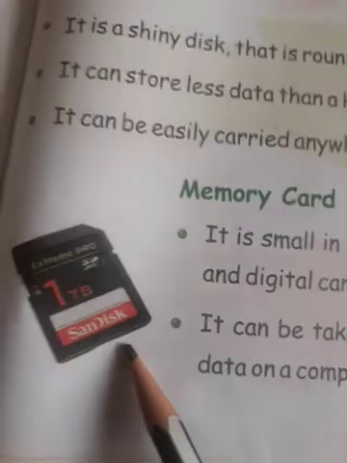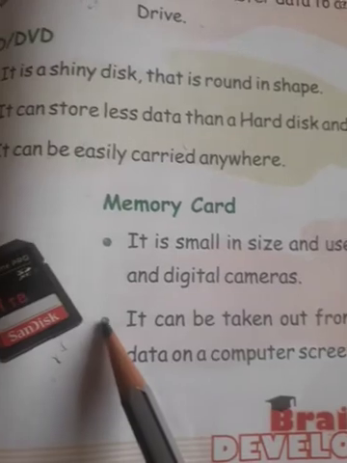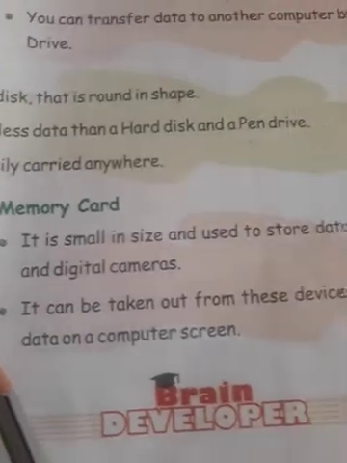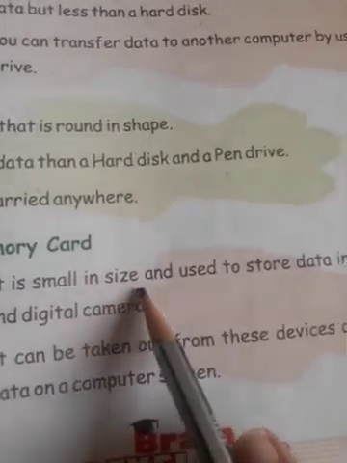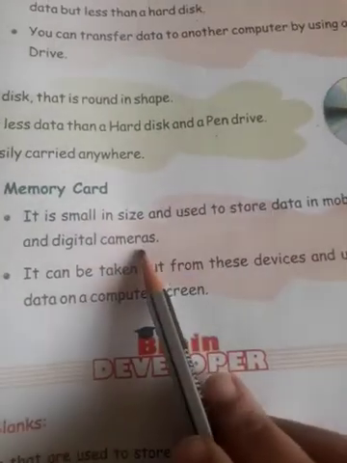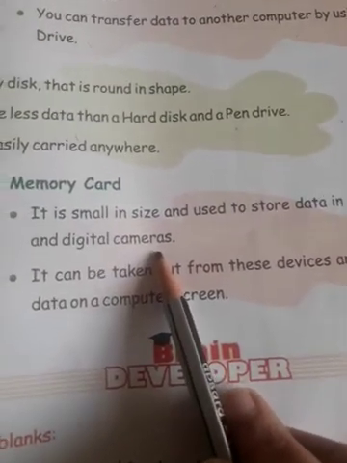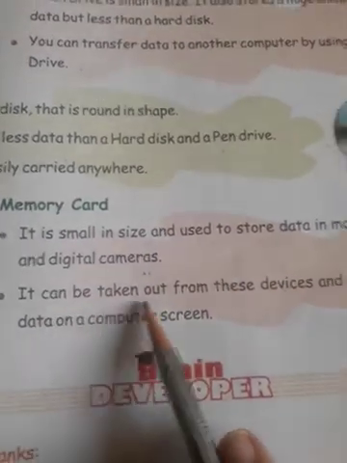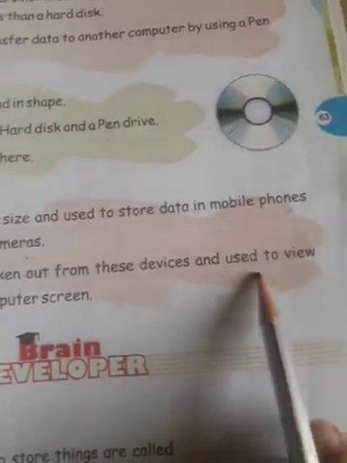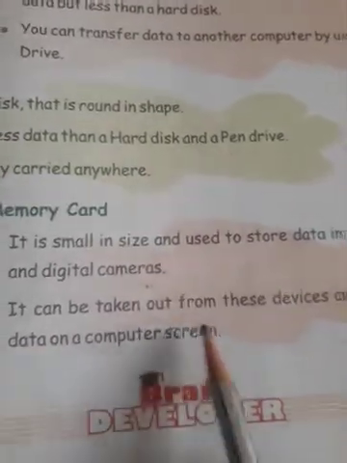And the last one is, yes, you must have seen this. This is the memory card. It is very small in size. You can put it in cameras or on computers. It is small in size and used to store data in mobile phones and digital cameras. You can put this memory card in digital cameras or mobile phones. It can be taken out from these devices and used to view data on a computer screen.